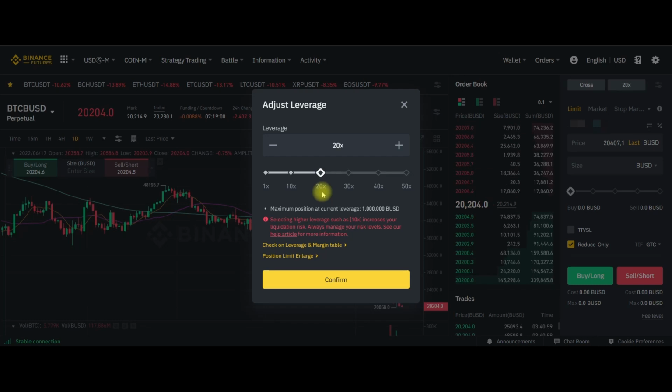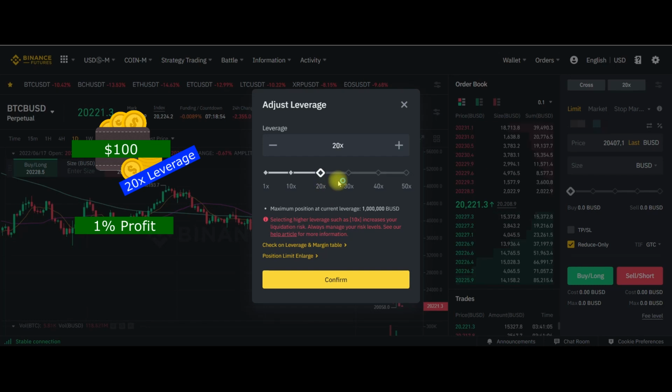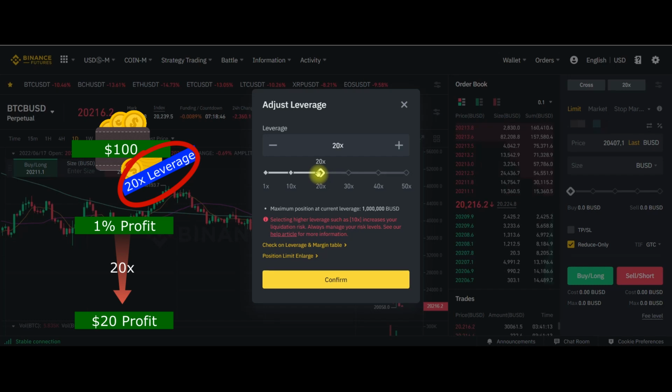Let's explain with a simple example. When you trade $100 using 20x leverage, if your trade is 1% profit, you will make 20% profit from your principal. So you get $20. However, if your trade loses 1%, this will result in you losing $20 of your principal.